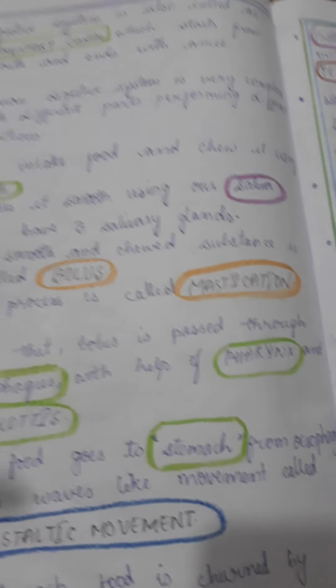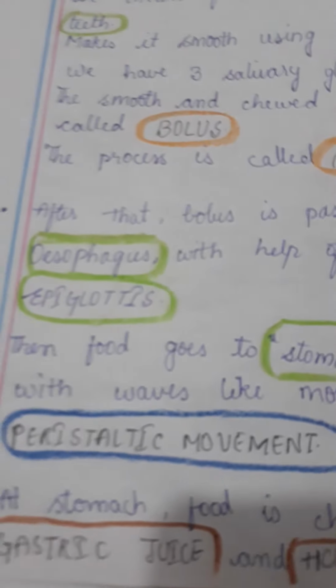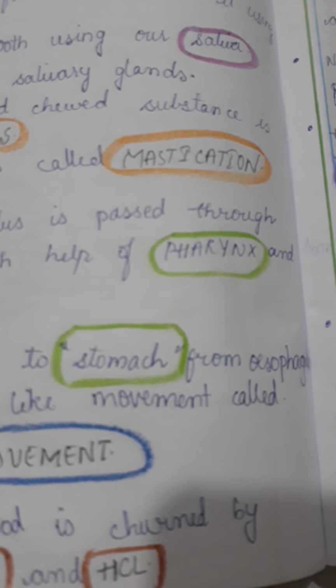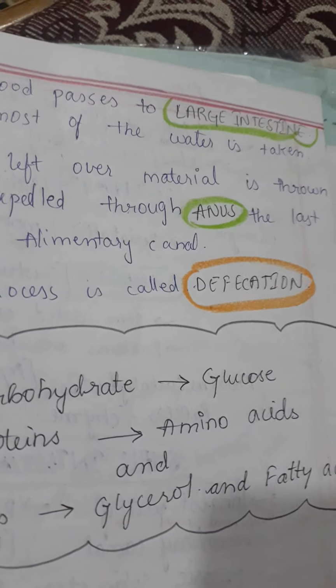So we will just recall what parts we are using. Teeth are used for cutting and biting. Then the esophagus is used. The pharynx is the part used in our digestive system. The epiglottis is used. The stomach is used. And the small intestine. Again we have the liver, we have the pancreas, and we have the large intestine and anus. These are the parts which are used.